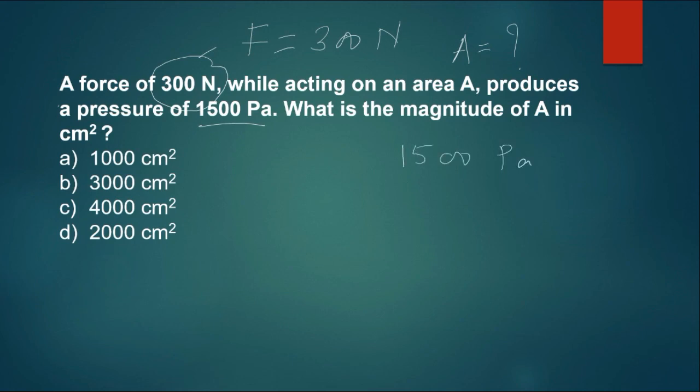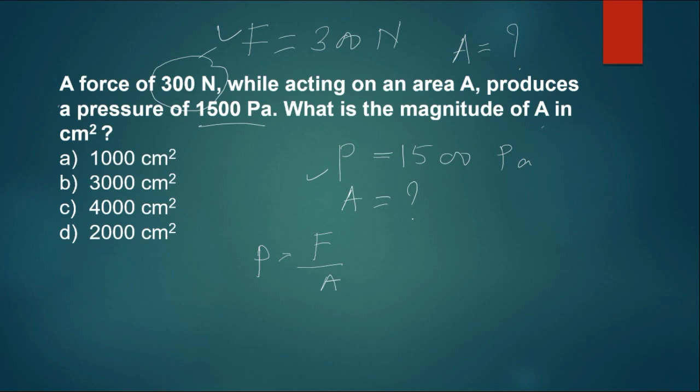You all know that the SI unit of pressure is Pascal. P is given, F is given. What is the magnitude of A, that is area, right? And what is the formula? Pressure is equal to force divided by area.